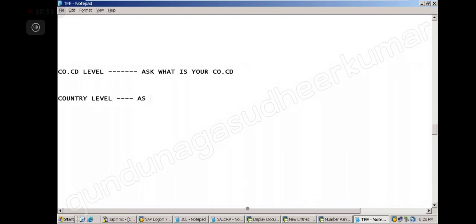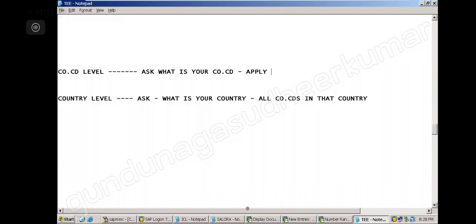Okay, it will ask for the country code. What is your country? Correct. So it will apply for all company codes in that country. That is country level. Here, at company code level, it will apply for only that company. Is it clear?